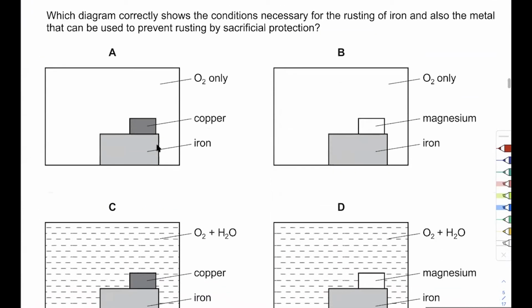All right. Which diagram correctly shows the conditions necessary for the rusting of iron and also the metal that can be used to prevent rusting by sacrifice? So they're testing us for two things. Number one, rusting of iron. What are the necessary conditions? Tell me.